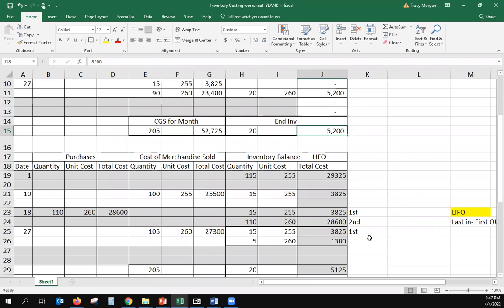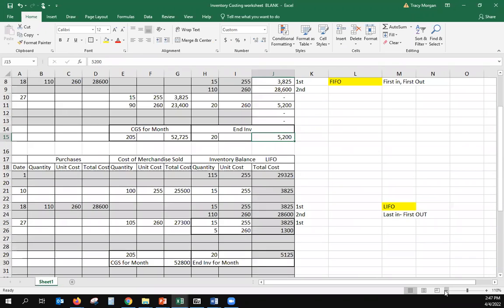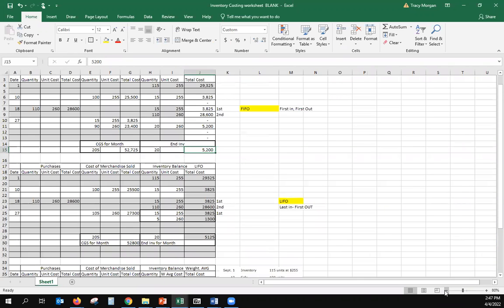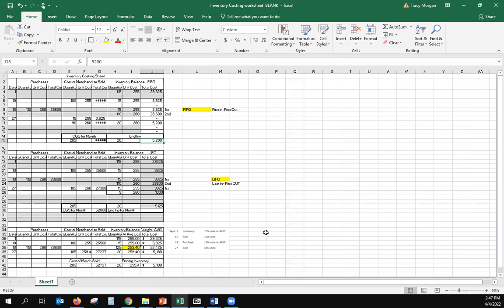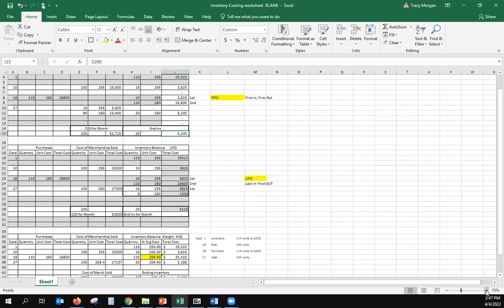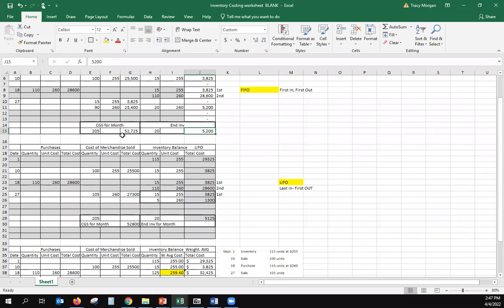Okay, let's look at this, and I can make this a little smaller so we can compare. Very small here to go at all three, but here we go. Cost of goods sold using FIFO is $52,725. Cost of goods sold for the month using LIFO is $52,800. It's going to be more expensive. Why? Because the last in the door, the higher dollar units, were sold first. Ending inventory would be less expensive because the older items are still left in ending inventory.